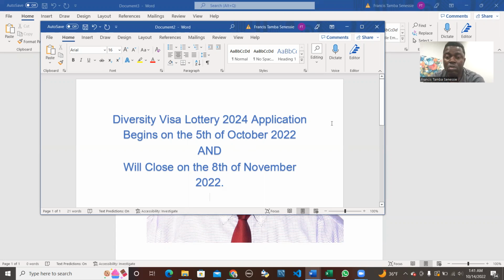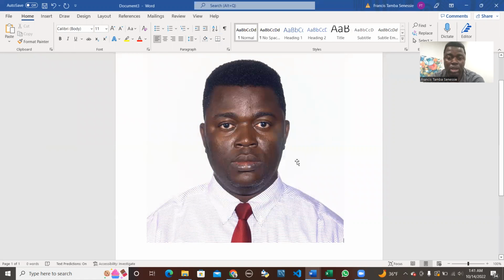And for the photo, you have to be careful and pay attention to some key areas. Like in this example, I will share my own photo, how it looked. It's just an instance of what I'm trying to talk about here. This is me, and this is the kind of photo they're looking for. This photo is of the measurement 600 by 600. My eyes are focusing on the camera, and my 2 ears are showing on both sides.